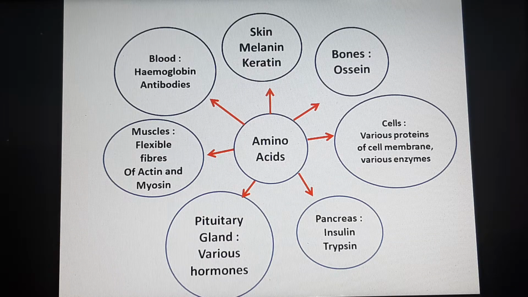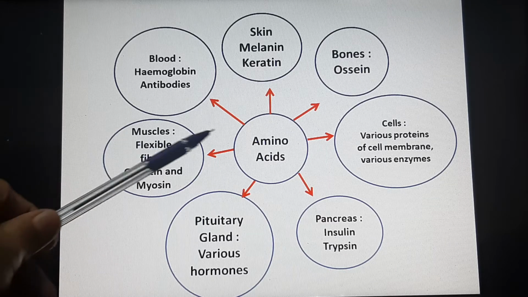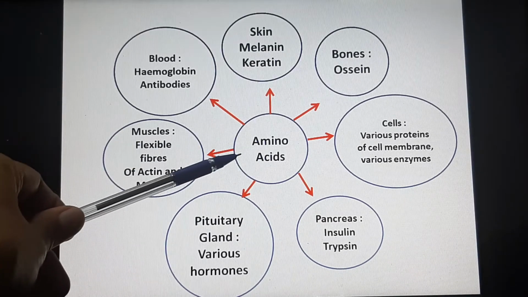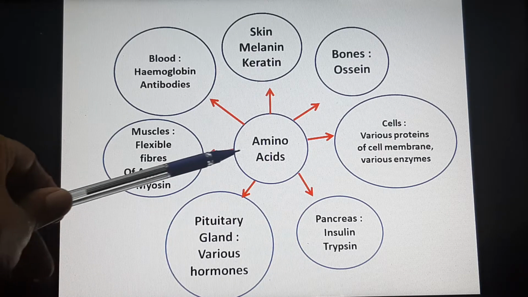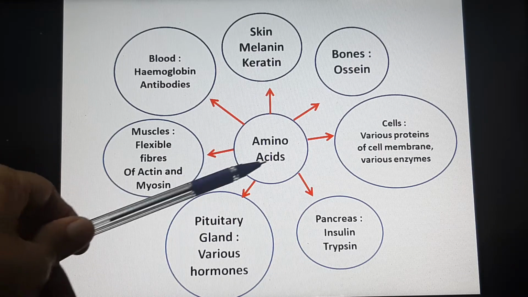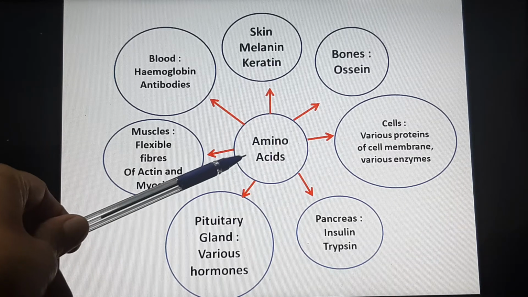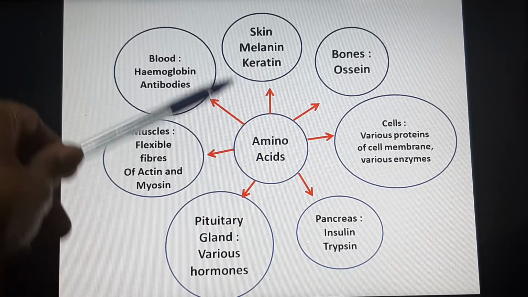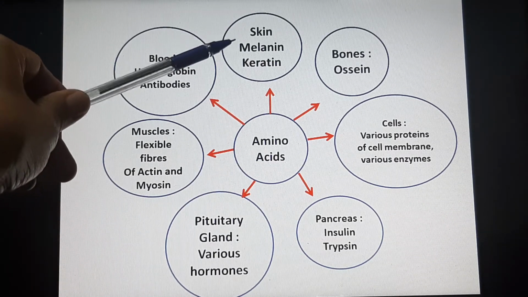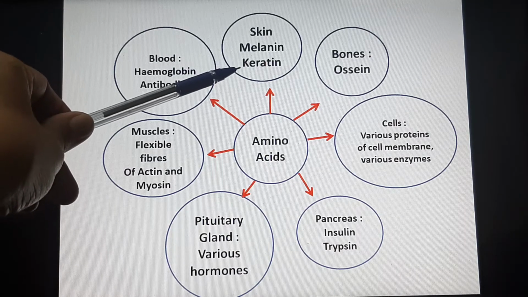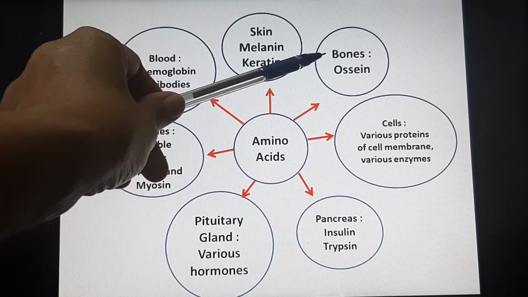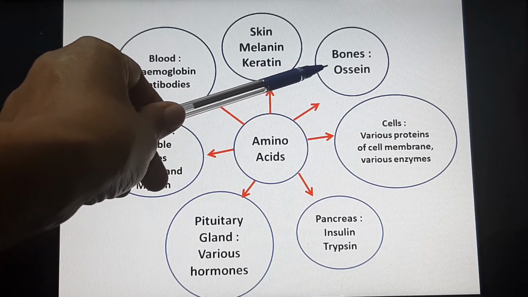Now, this figure that you have in the textbook explains to us that the amino acids that we get from the proteins that we consume, once they enter into the cells of our body, can join together to form various kinds of proteins. For example, in the skin, you'll find the protein called melanin. In our nails and all, we'll find keratin. In our bones, we have a protein called osseine.